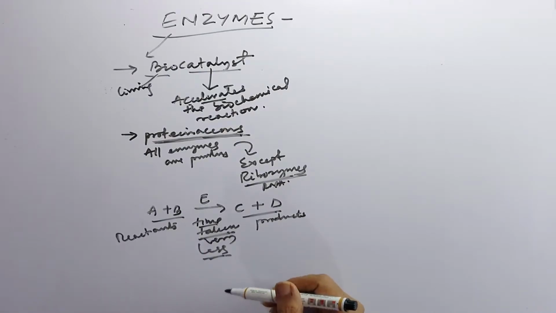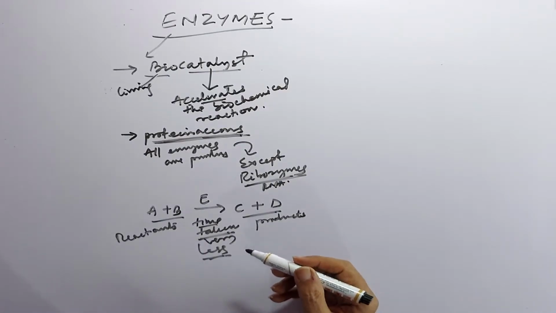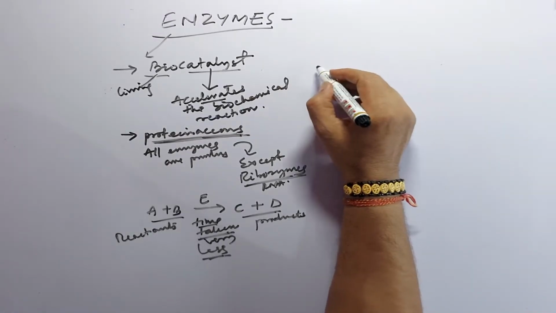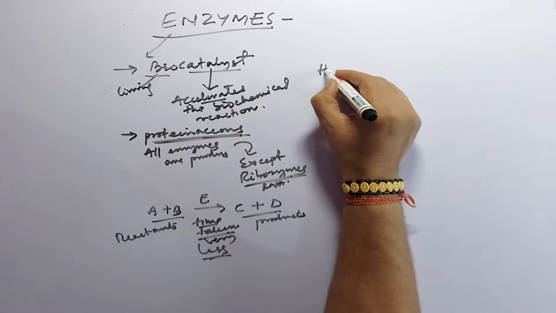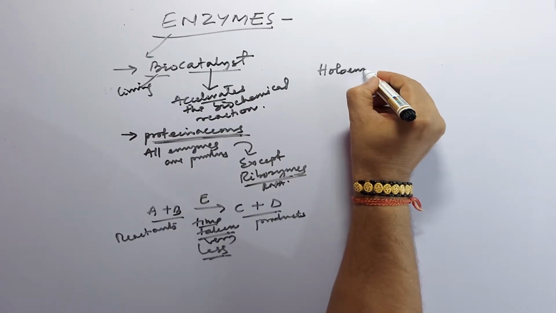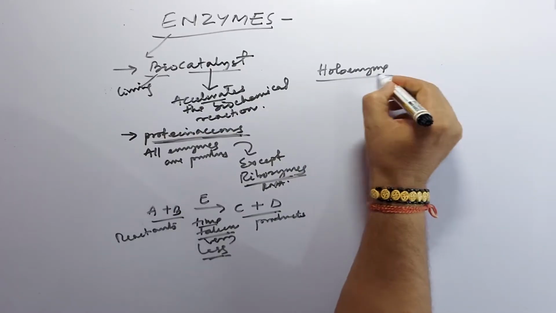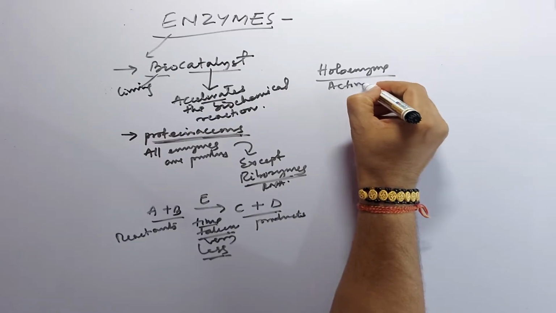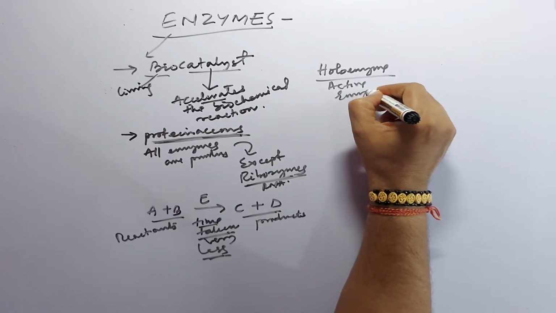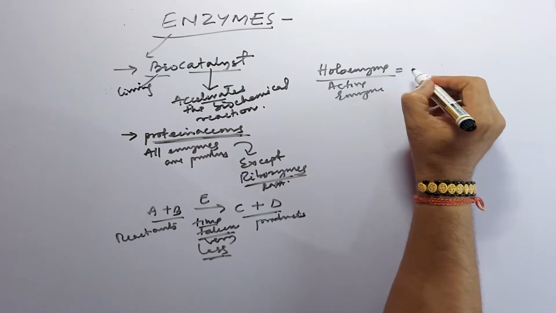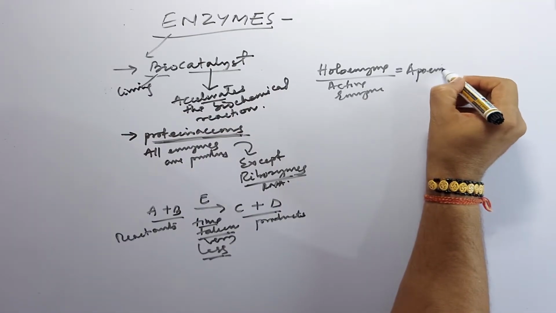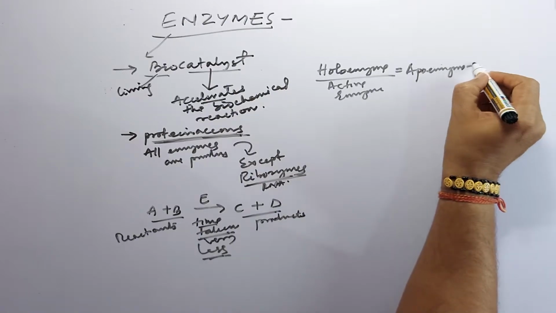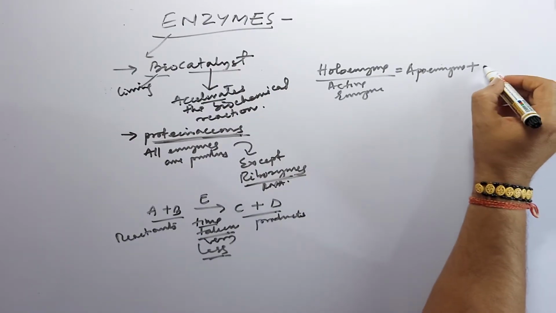Then we can write that an active enzyme, or holoenzyme, has two components: apoenzyme plus cofactor.